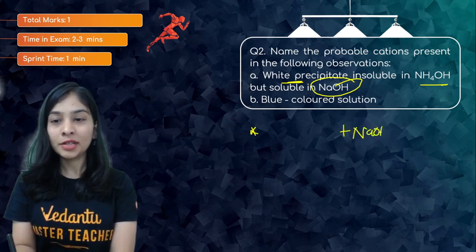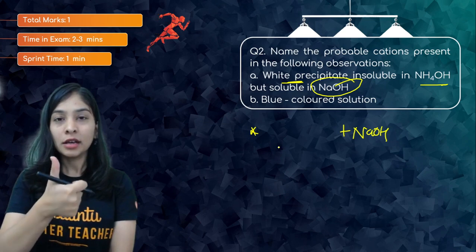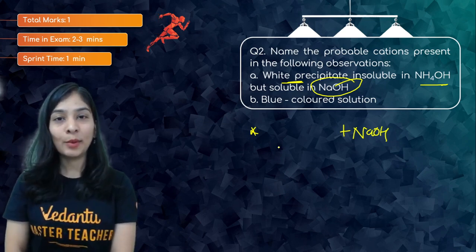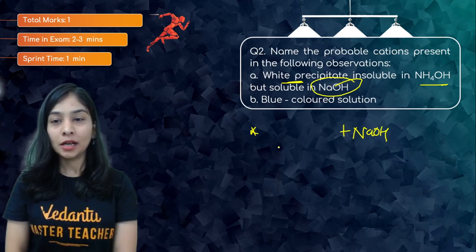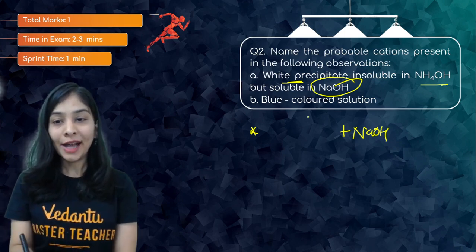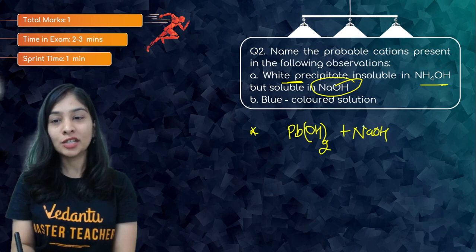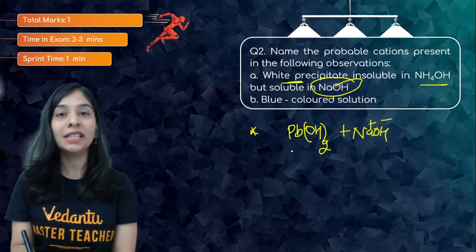So what's that substance? When I talk about zinc, lead, and aluminium, these are the ones that give amphoteric solutions. Now white precipitate means I have to take the ion of the same, and the ion we can take is lead hydroxide, because that will dissociate into ions and react with the same to show DD reaction.